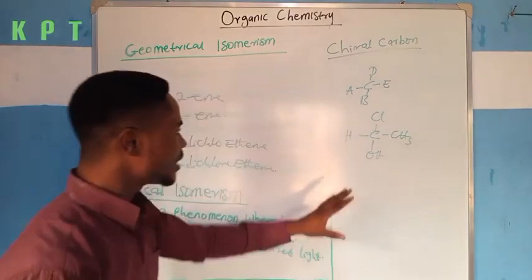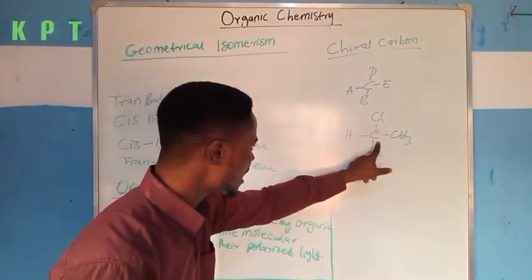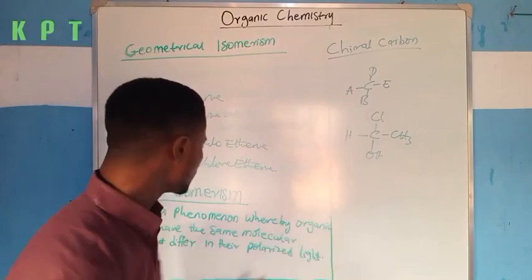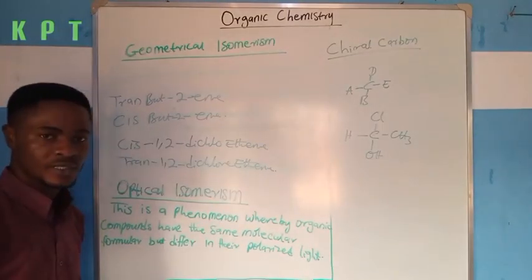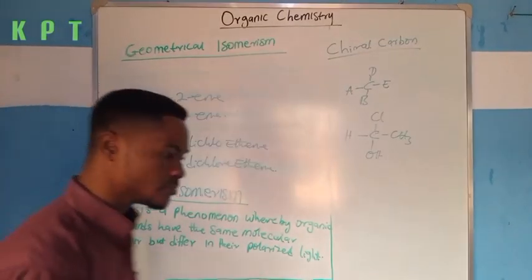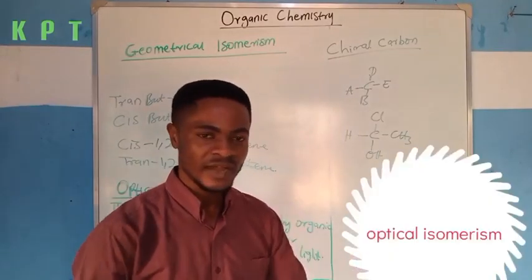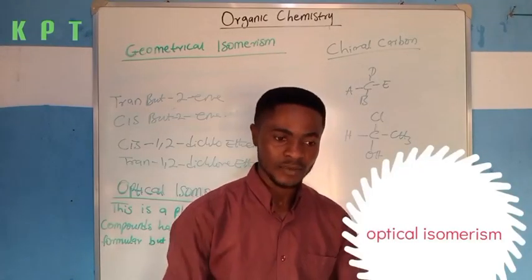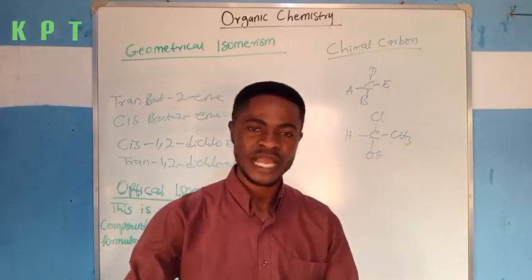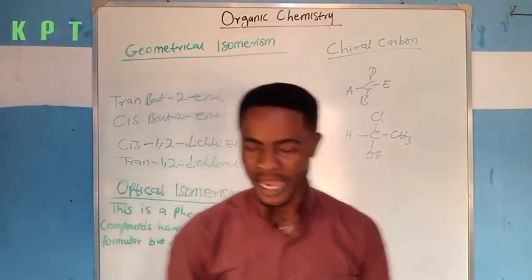Any compound having a chiral carbon will have the ability to possess optical isomerism. Whenever it rotates a polarized light, an isomer will be formed, and such isomers are called optical isomers.